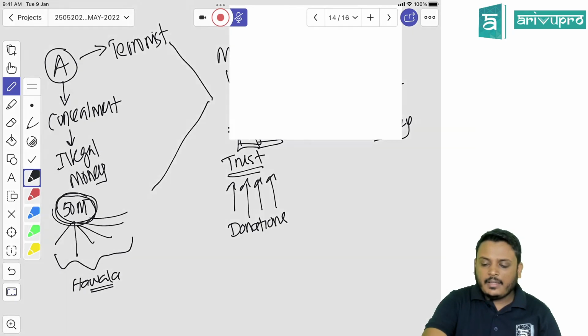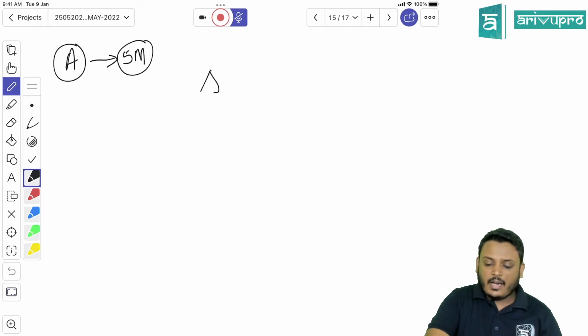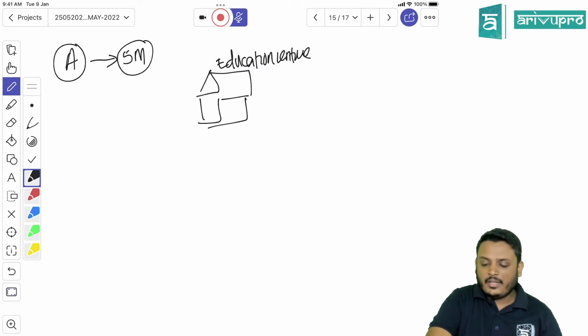Another way of doing money laundering is like this. Let's take A. A has some illegal money, let's say 5 million. Now A starts a business, like an education center. In this education center, they offer 5 different courses and do advertisements and all. In each course, they have only 5 students, but the class capacity is 100 students.